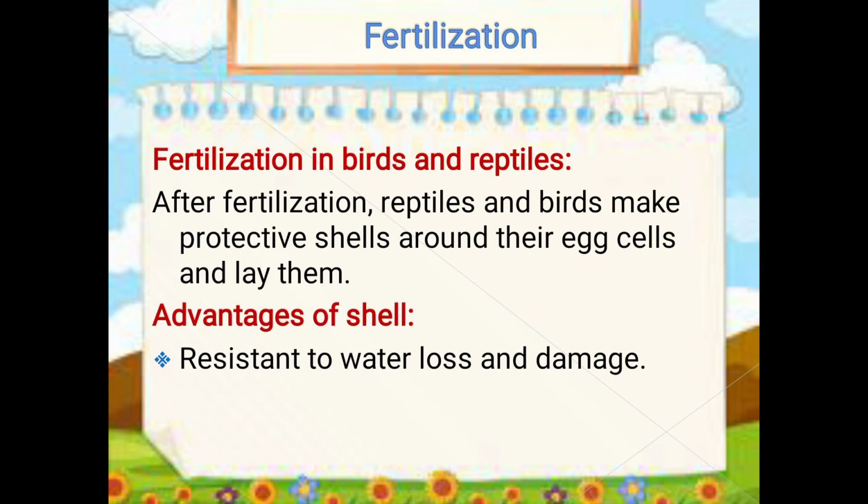First of all, we will have a look at the fertilization in birds and reptiles, or the animals that are egg-laying animals. After fertilization, reptiles and birds make a protective shell around their egg cells and lay those eggs. And the rest of the development of the embryo occurs outside the female body within the protective eggshell.